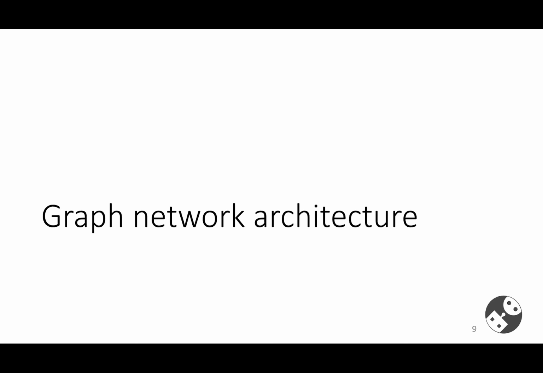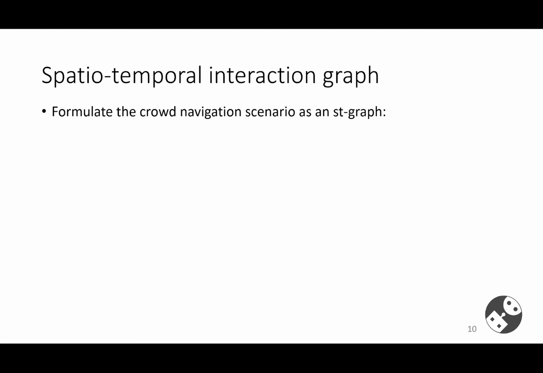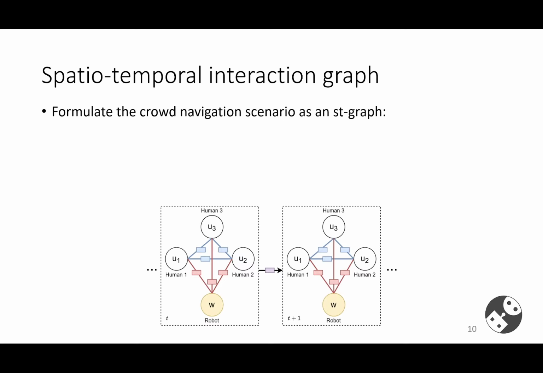In our second contribution, we propose a novel graph neural network to effectively model the different interactions among the agents. We formulate the crowd navigation scenario as a spatial temporal graph, or ST graph. The figure below contains both spatial edges and temporal edges. The robot-human spatial edges model the robot-human interactions. The human-human spatial edges model the human-human interactions. We separate these two types of spatial edges because we only have control of the robot, not the humans.